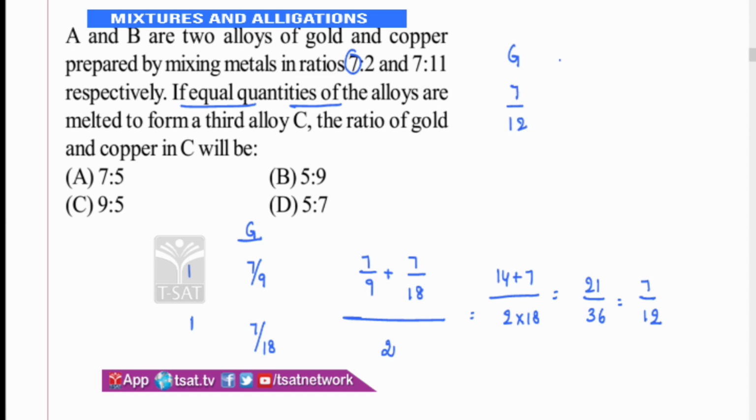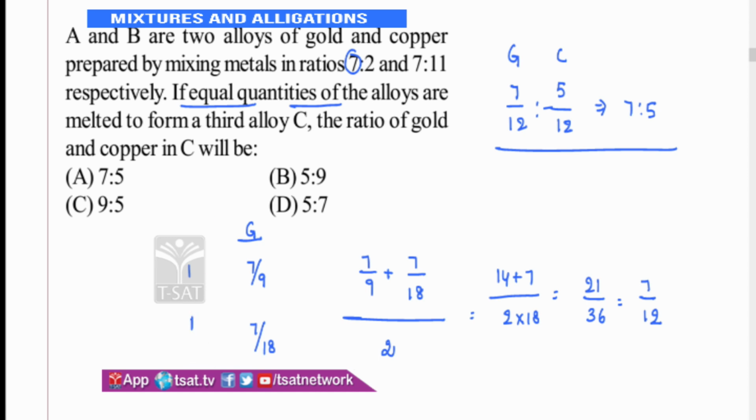Therefore copper should be what? 5 by 12. Remaining is copper, right? So what is the ratio? The ratio of gold and copper in the resulting mixture is 7:5. So here he says equal quantities of alloys are melted to form a third alloy C. That is the reason we have taken 1:1. Suppose if you are mixing it in the ratio 1:2, what do you do? If they say 1:2, instead of this 1 and 1, you take 1:2 here. Therefore you get 1 as N1, N2 is 2.